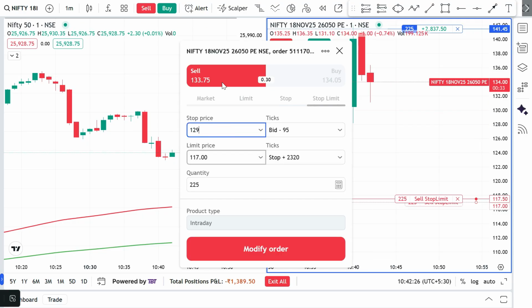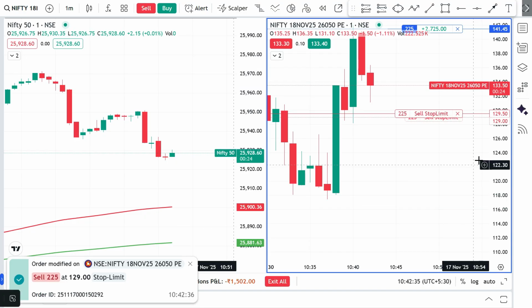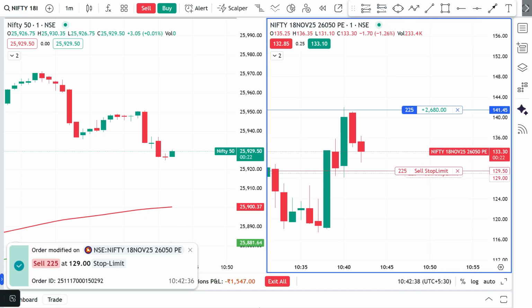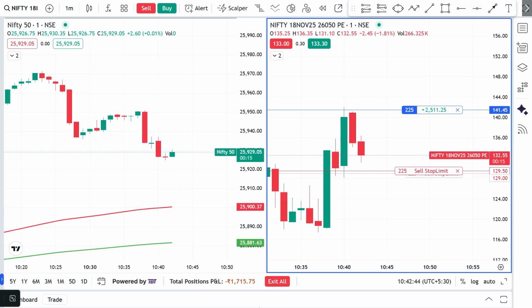Reason very clear. It's already given a 1:1 target, still we're not booking. I'm expecting the market is going to fall, and I'm not ready to book just 10 to 20 points. I'm expecting it's going to fall at minimum 30 to 40 points. That's why I'm not booking. It's already covered our entry loss and went into profit also, still we're not booking.